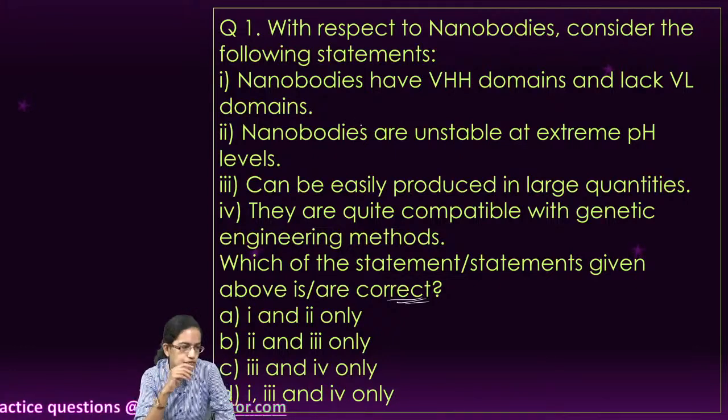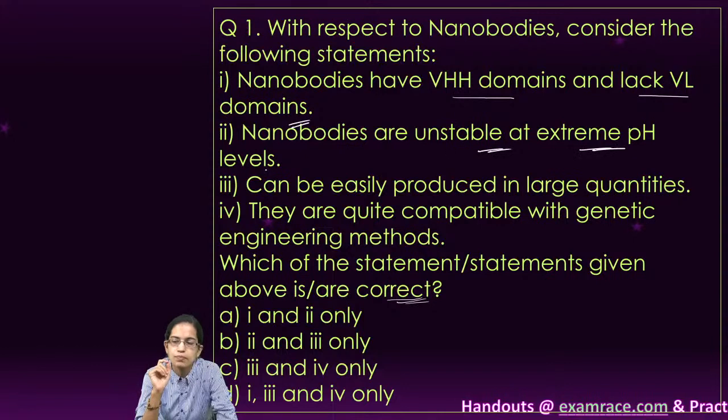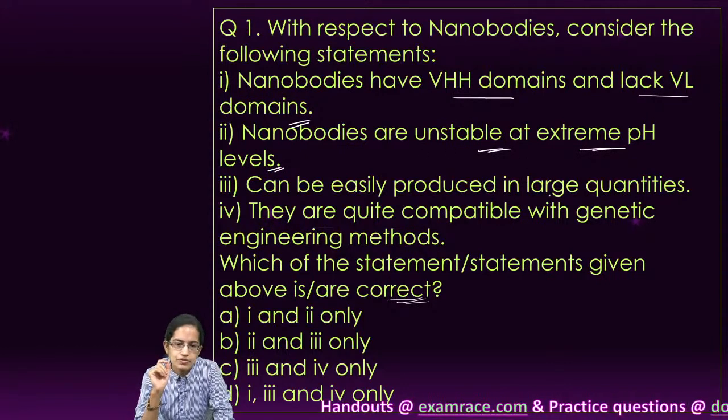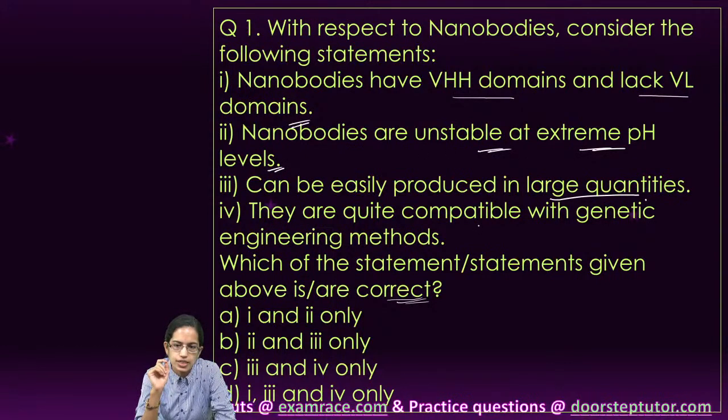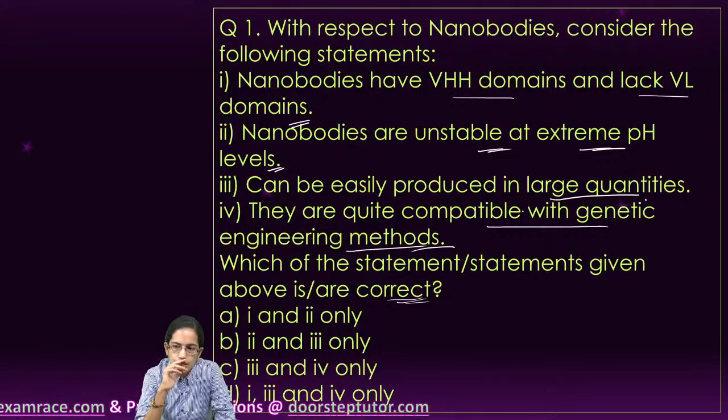The first statement says nanobodies have VHH domain and like VL domains. The next says that nanobodies are unstable at extreme pH levels. Then we have they can be produced in large quantity and are compatible with genetic engineering methods. So which of those are correct here?